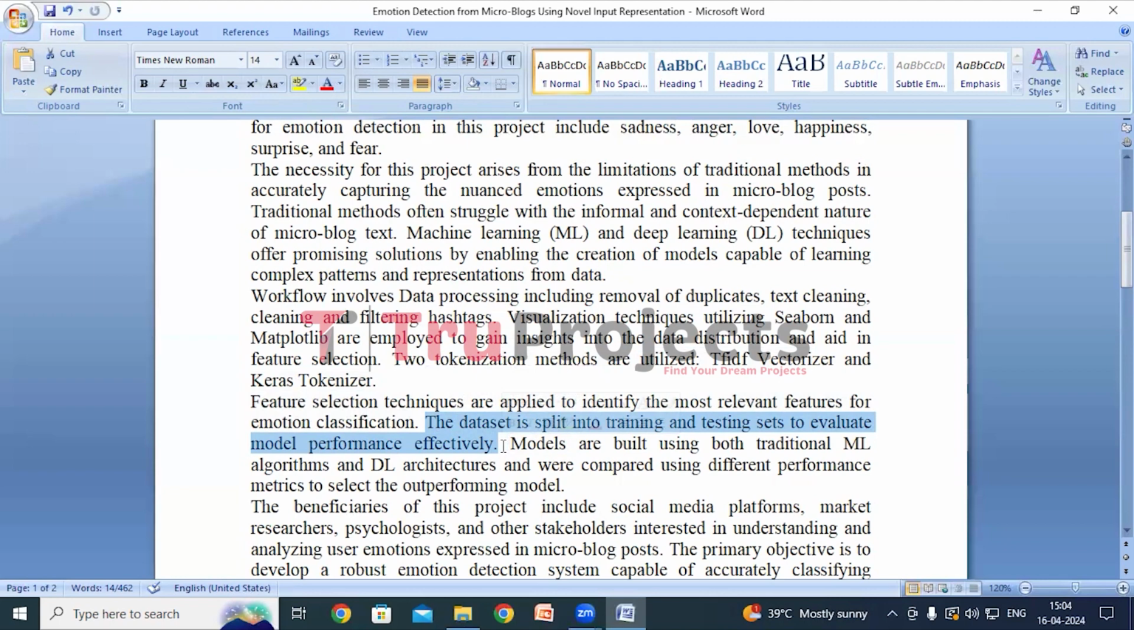And we develop models using both traditional machine learning algorithms and deep learning architectures. These models are trained on the training data and evaluated using various performance metrics. By comparing the performance of different models, we can identify the most effective approach for emotion detection in microblog posts. So this is what happens in this project.